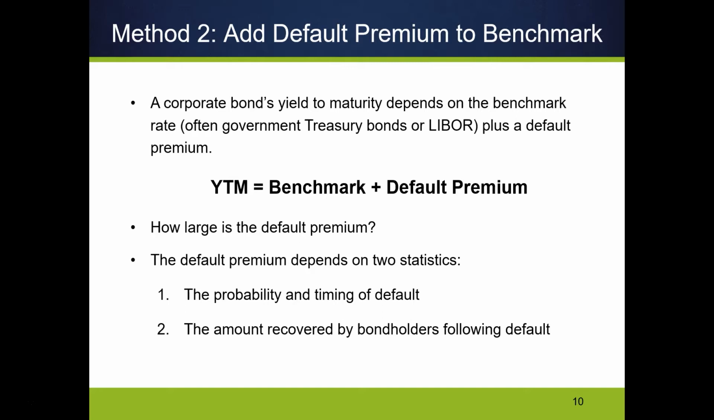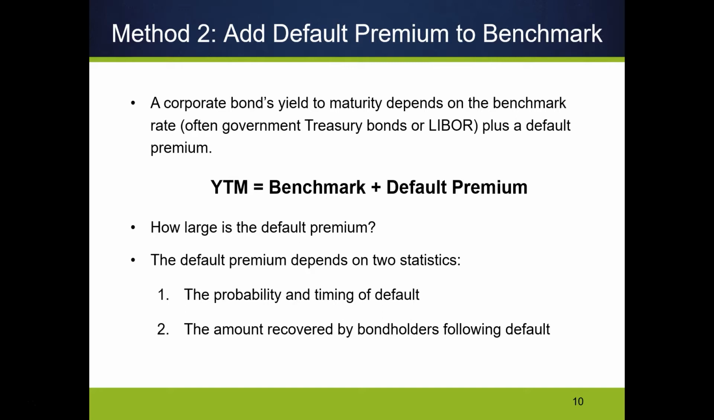So this is in the case where we can't observe a price, or we haven't observed a price in a long enough time, and we're uncomfortable with the way that the market has changed since the last price that we observed. And because of that, we're going to try to estimate the yield to maturity on our own.